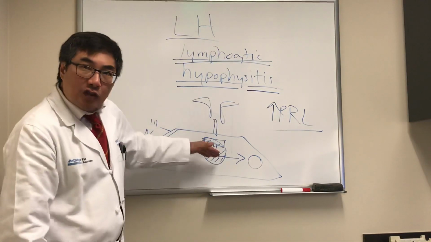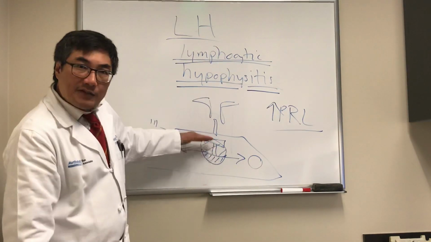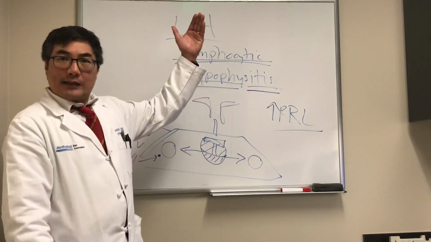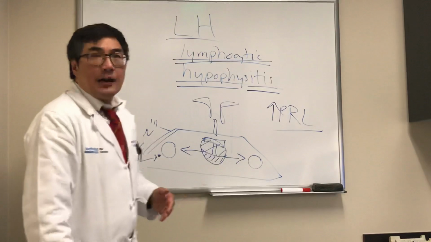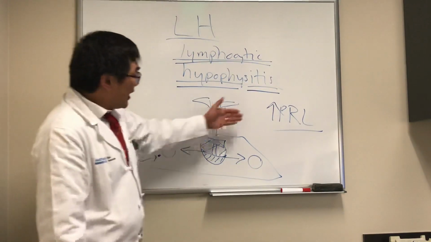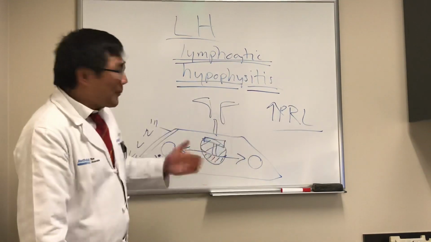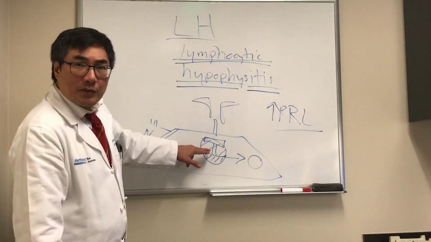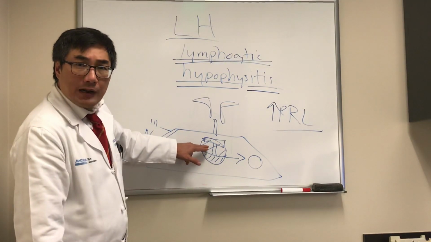So if you press on the stalk, you are interrupting the dopamine signal from the hypothalamus, and that produces an elevation in the prolactin level, leading to the syndrome of amenorrhea and galactorrhea if they have a high enough prolactin level. Often they're panhypopit, however. They might have infiltration of the stalk, which normally would not occur in pituitary adenoma alone.